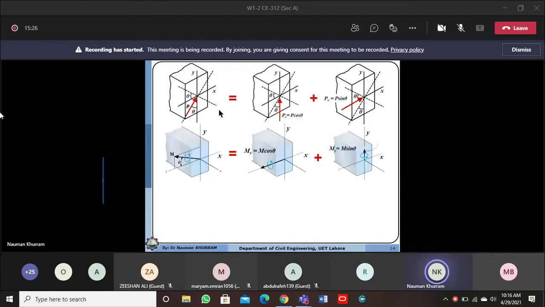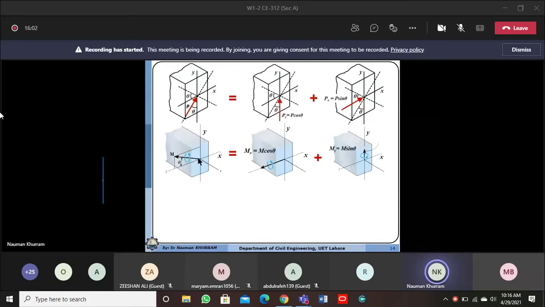Anyhow, if we have this moment, we can resolve it into two components, and each of the components must be acting about one of the principal axes. This resultant moment, which is produced by this load, is not acting about any one of the principal axes, so it will produce biaxial or unsymmetrical bending. So we can resolve this moment into two components.